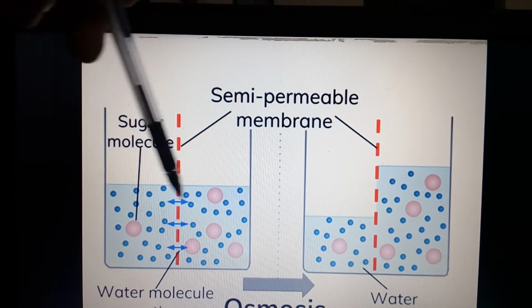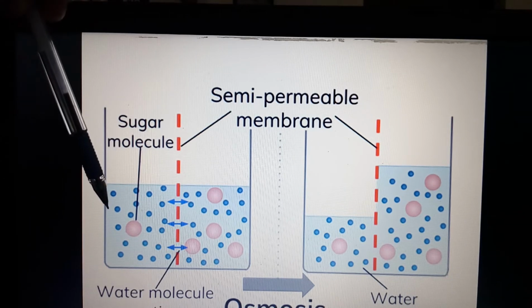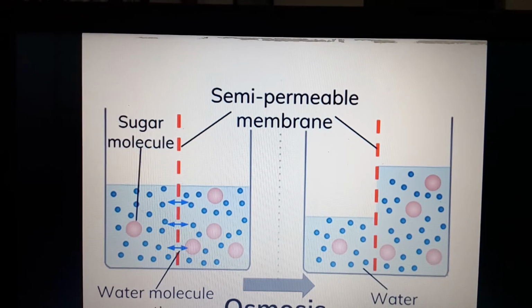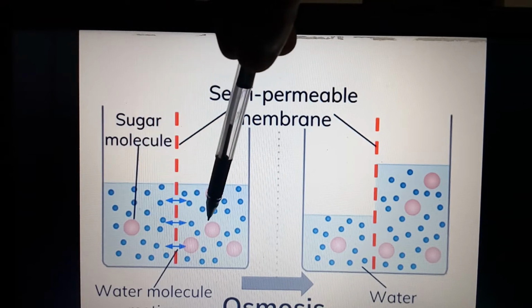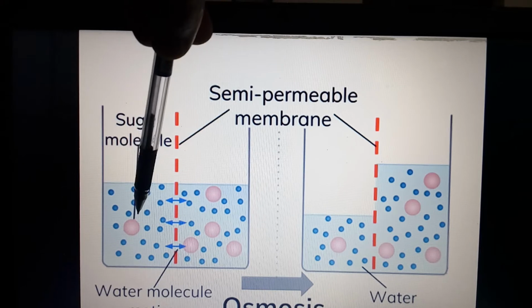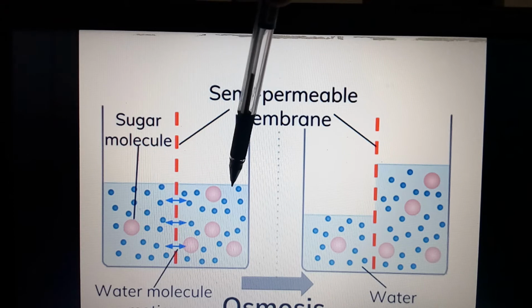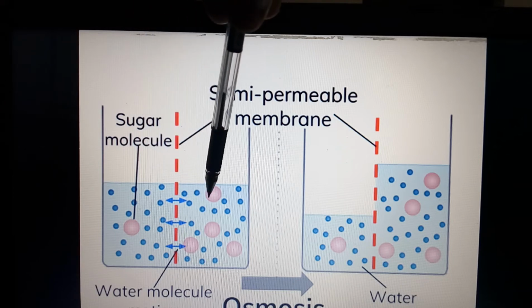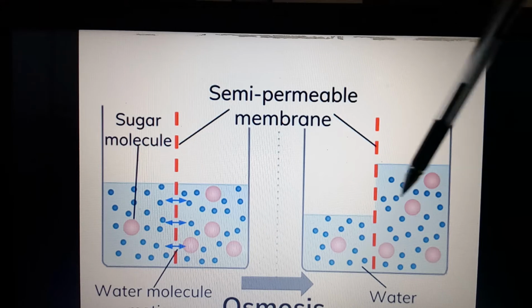Now if these two solutions are separated from each other by a semi-permeable membrane, what happens? Water molecules start to move from their higher concentration to lower concentration. In osmosis, only water molecules move through the semi-permeable membrane, not the sugar molecules, mind it. So that is the basic difference between osmosis and diffusion. Now here in osmosis, water molecules move from the hypotonic solution towards the hypertonic solution. If that happens, now see what happens.